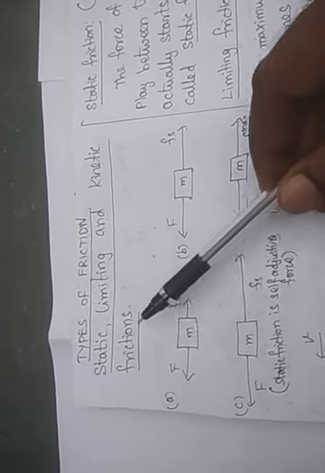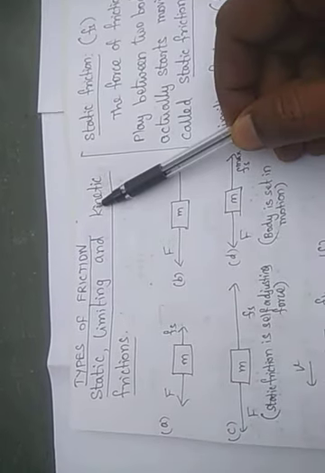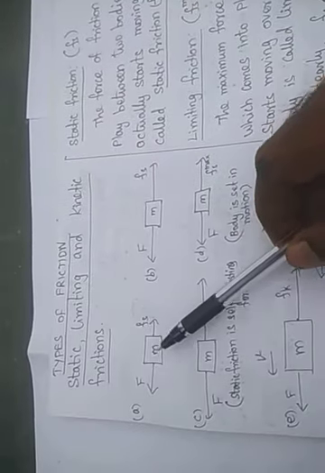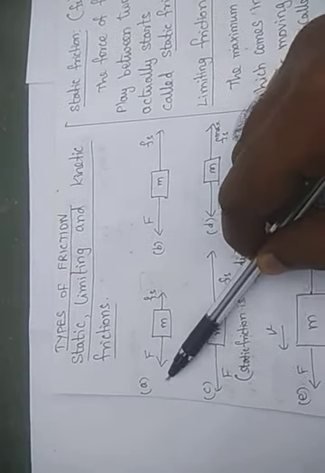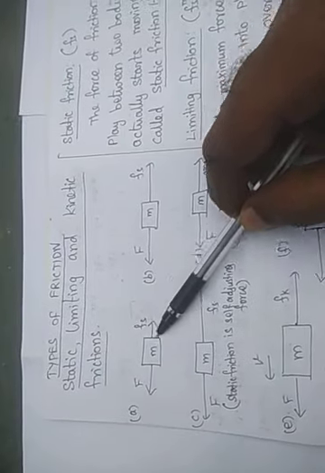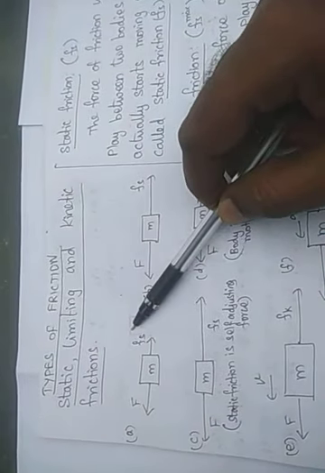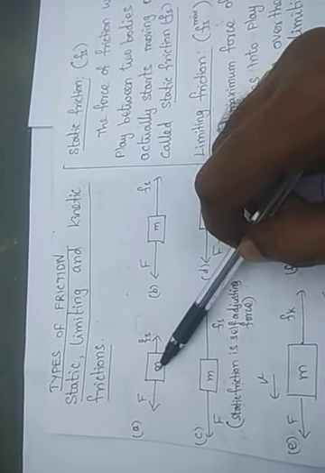Types of friction. There are three types of friction: static friction, limiting friction, and kinetic friction. It is very easy, students. If there is a big wooden block and you apply a force in this direction, there will be an equal and opposite force called the frictional force. This force is called static friction because your body is at rest.